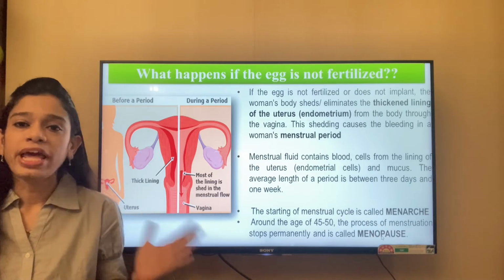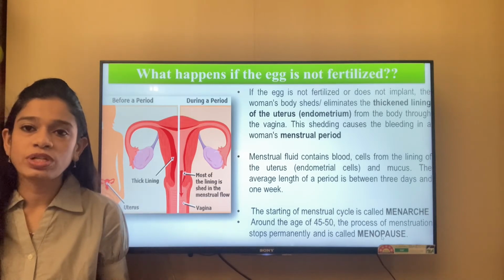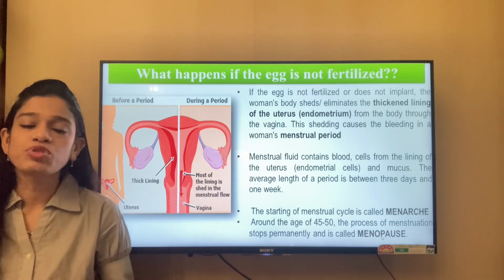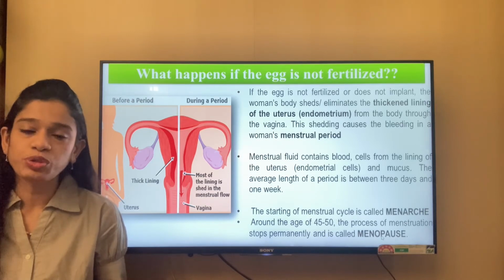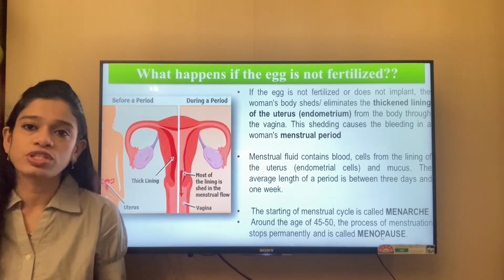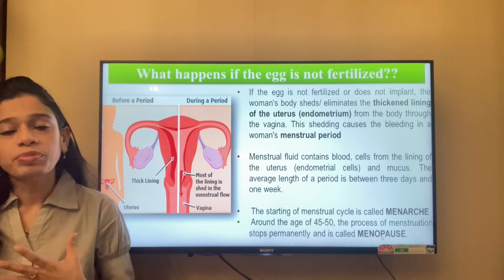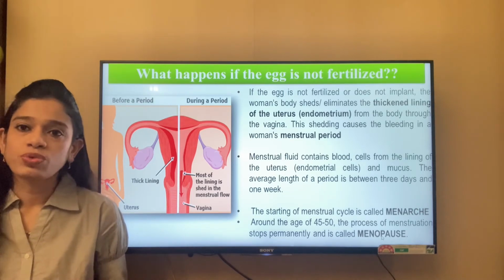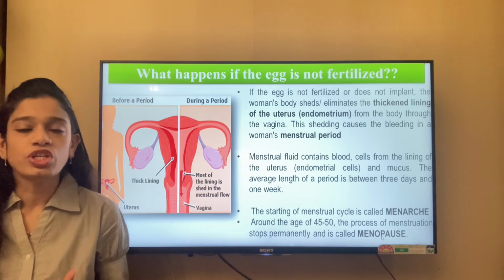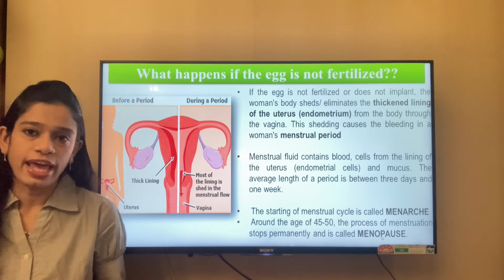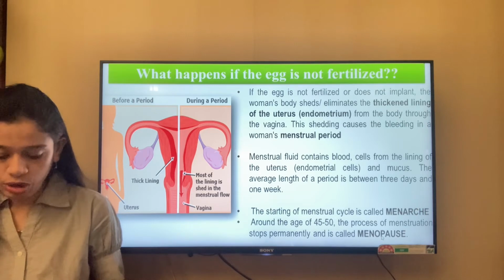So menarche is the starting of the menstrual cycle that comes with the onset of puberty, while the permanent closing of the menstrual cycle, that is, no ovulation or discharge of eggs, is known as menopause.